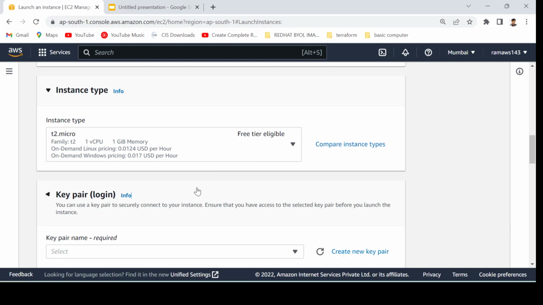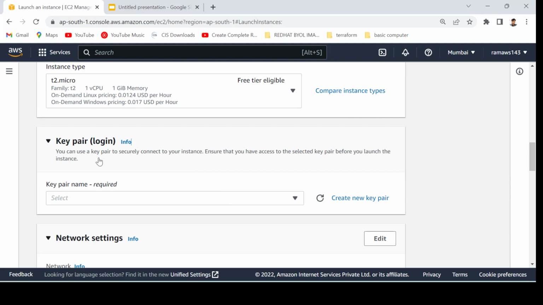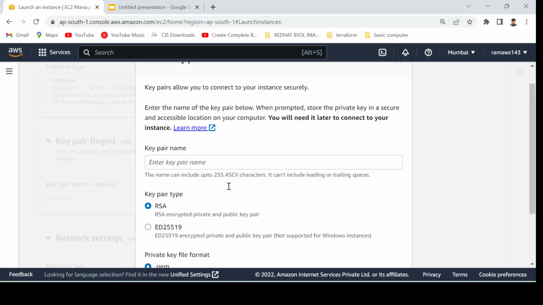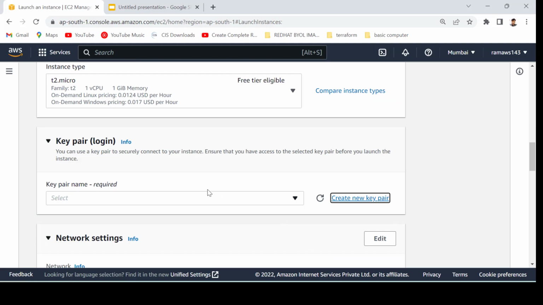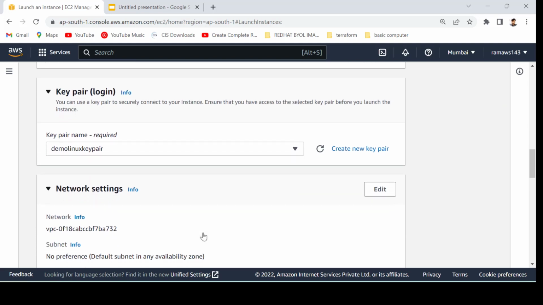Then further, you have to create the key pair. If you don't have a key, then you have to give a name here and create the key pair. It will download a .pem file, and based on that you can connect, but right now I have already created one, so I have this demo key, and I will be using that.